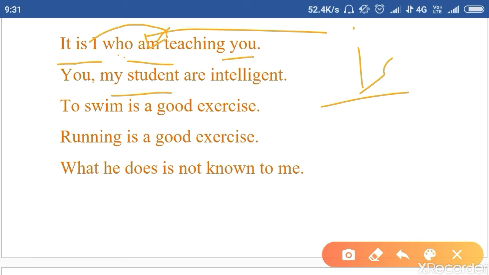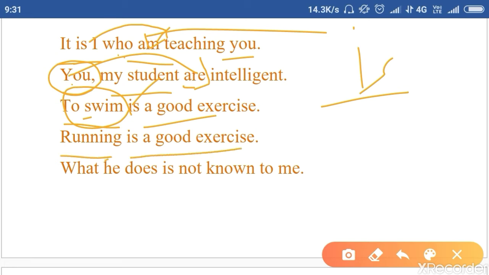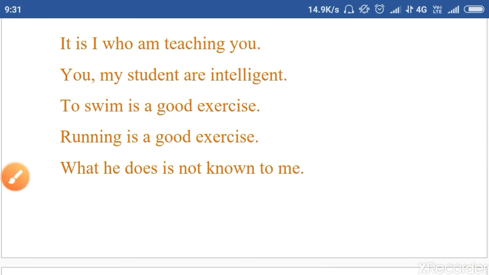So we have to use the verb according to the subject. Clear? With "you" we always use a plural verb: you are intelligent. With "to swim", an infinitive, we use singular: To swim is a good exercise. Running is a good exercise, a gerund. What he does is not known to me. With phrases like "what he does", "what you do", it is always followed by a singular verb.